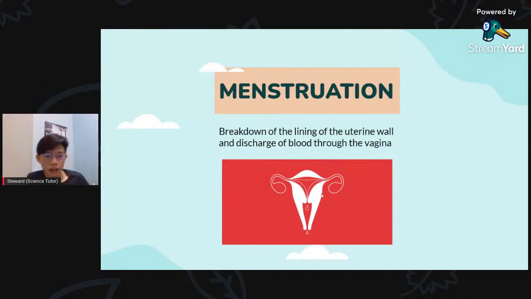That means, for example, when our skin falls down, right, it will get hurt and we get blood coming out. That is something like what happens inside the uterine wall. Okay, so it gets bleeding and it discharges the blood through the vagina. So that is when menstruation occurs.